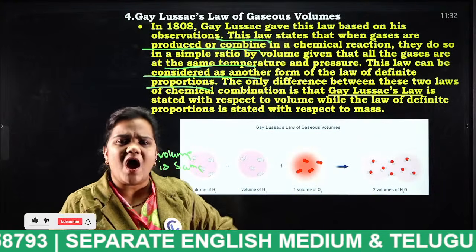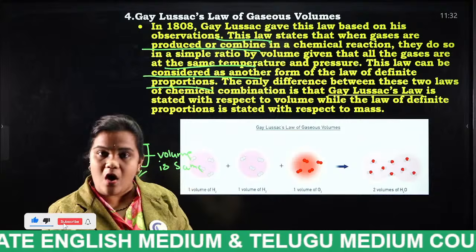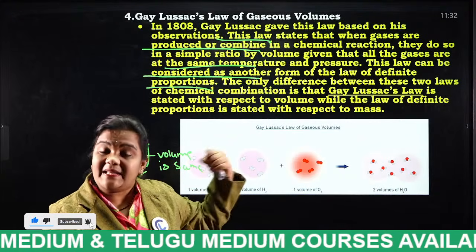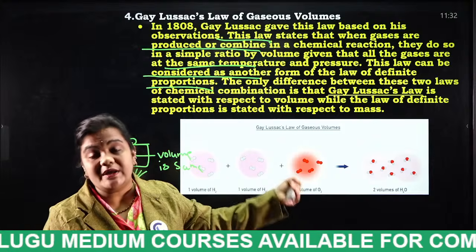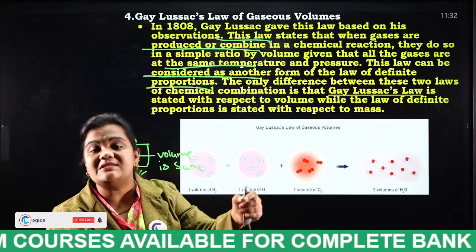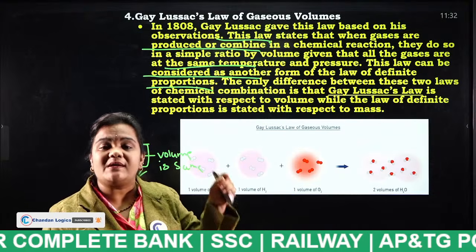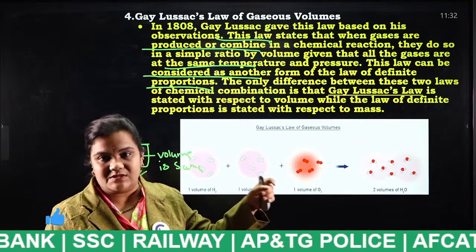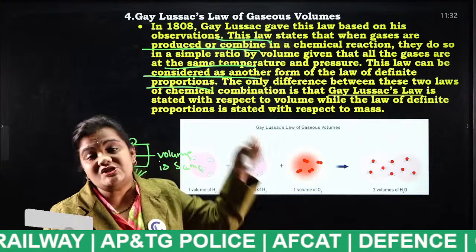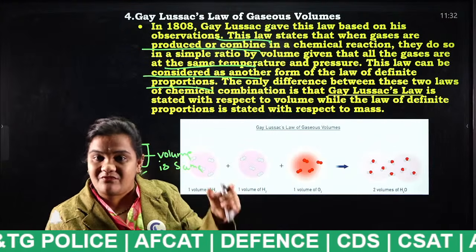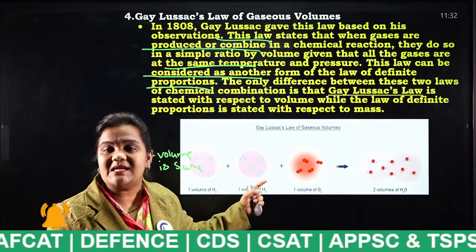So what is the law of definite proportion? I have explained you already. There they consider mass. So instead of mass, if we consider volume, that law is considered as what, students?